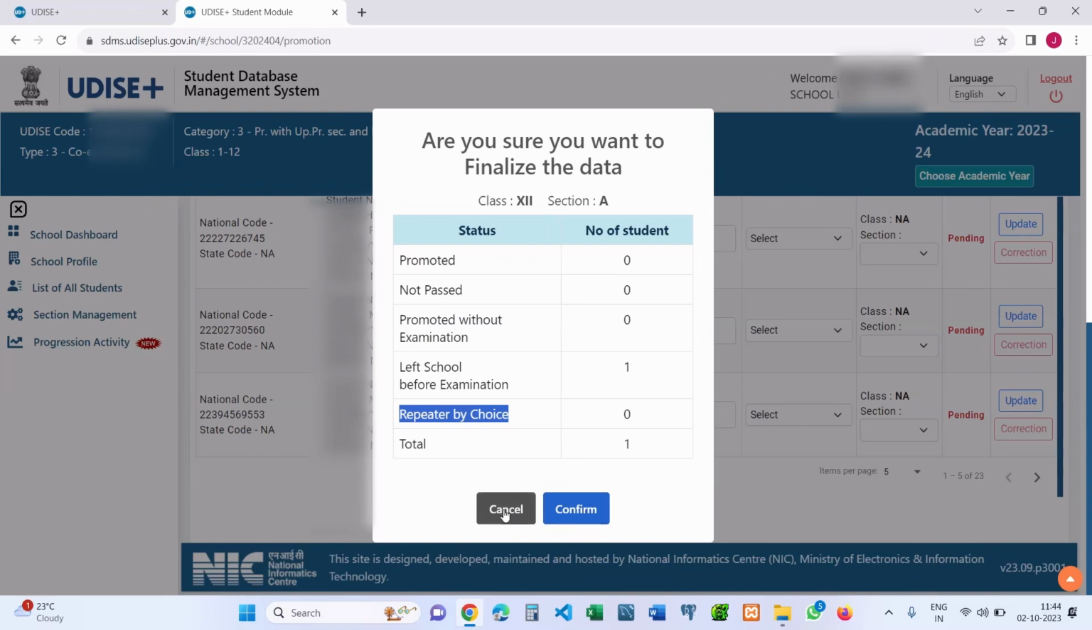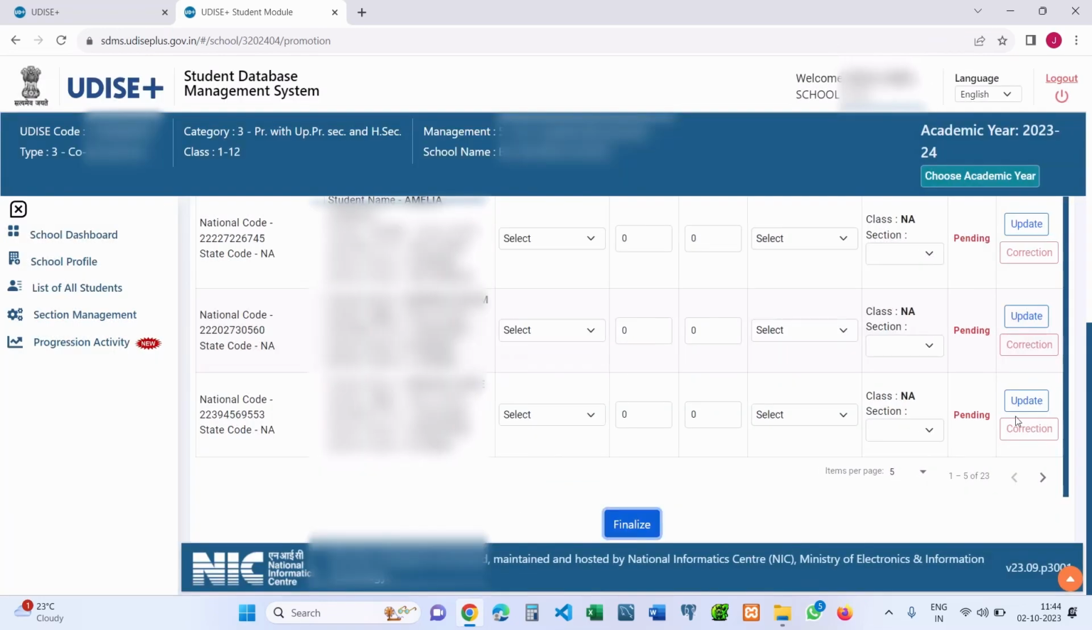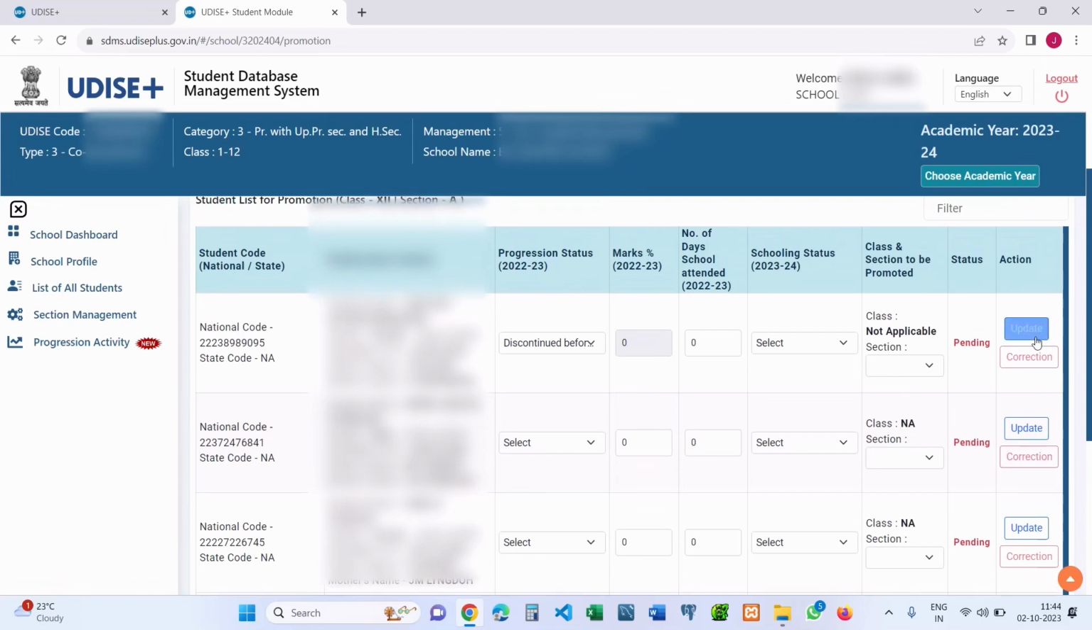Once you click the confirm button, the correction button will be enabled for you. This button helps in correcting the progression activities, such as the percentage of marks, number of days last attended, and the progression status. Any update that you have made before to the progression activity of the student, you can change from the correction button.